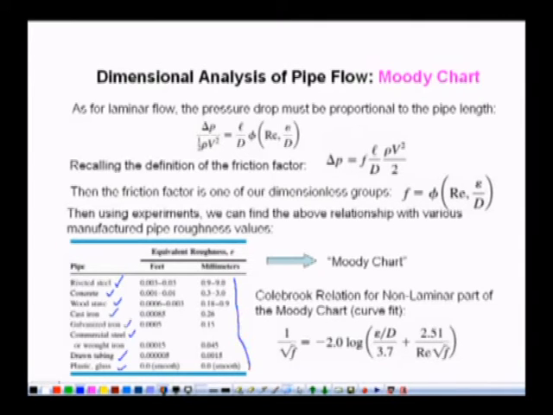Generally, if a pipe is made with rivets, then it will have roughness of 0.9 mm to 9 mm. If it is glass, then it is considered very smooth, and if it is drawn tubing, then it is 0.0015.